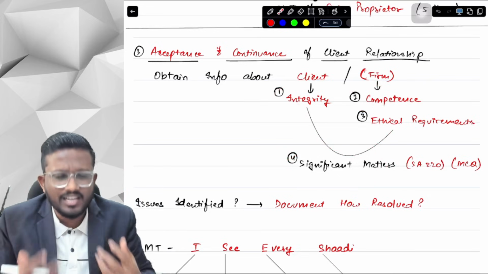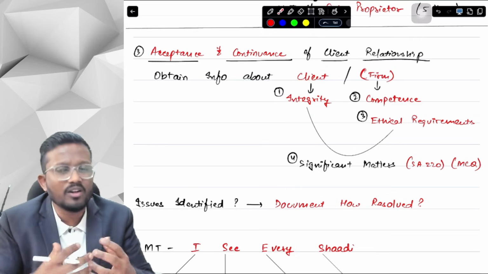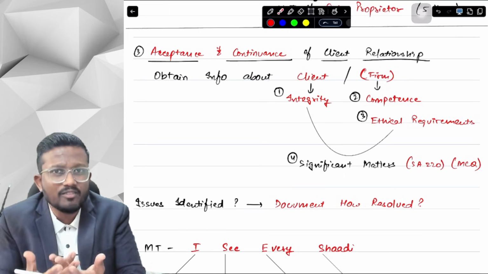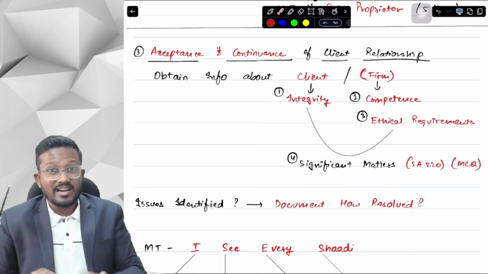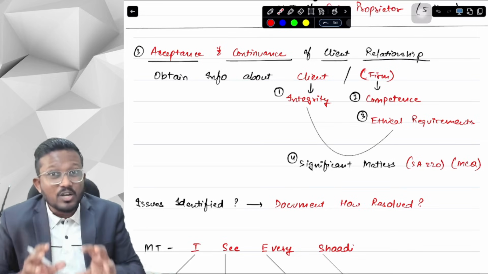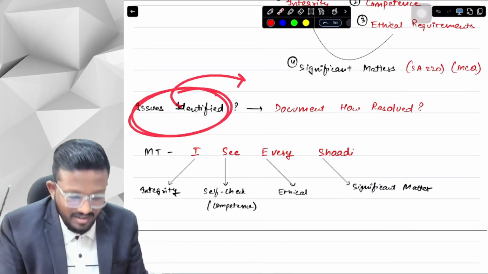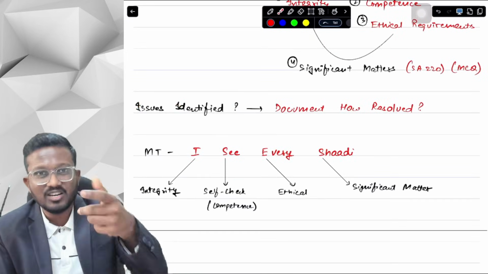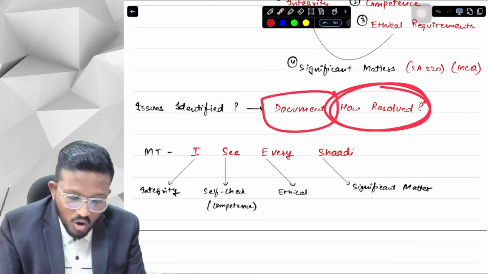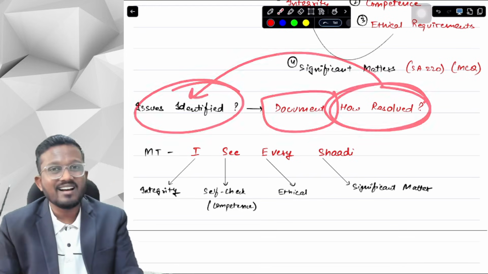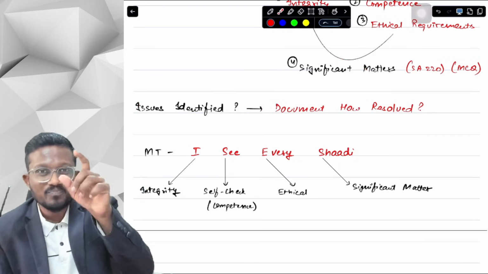Now if we find any issue, like in terms of integrity, we are not finding that the client has integrity, or we are not competent enough and don't have the capability to perform this engagement, and still we are accepting or continuing this engagement, then we have to document how we have resolved the issues. Whether we have just ignored the issue or actually resolved it, we have to identify that.